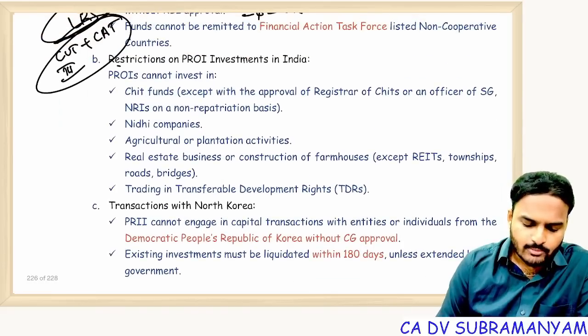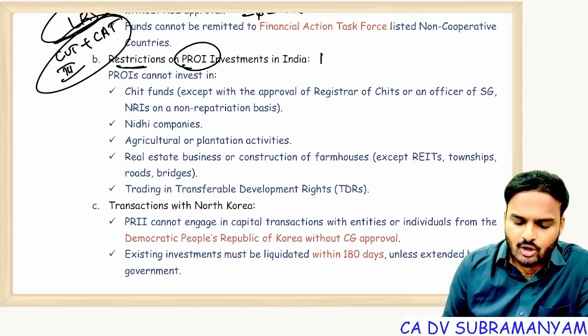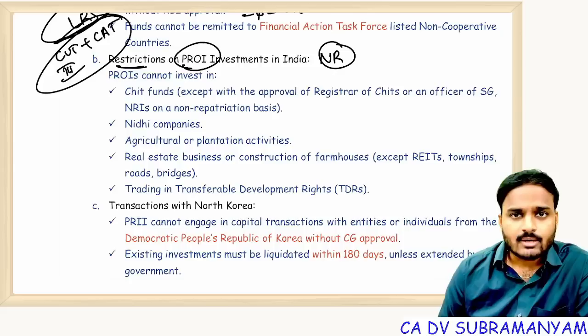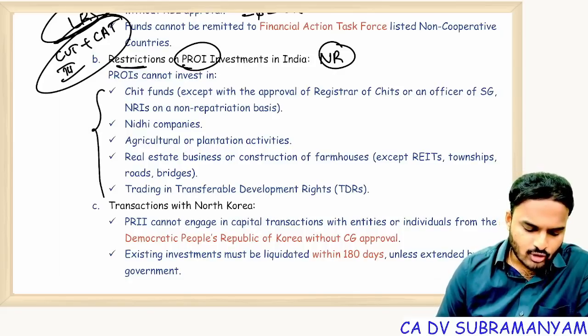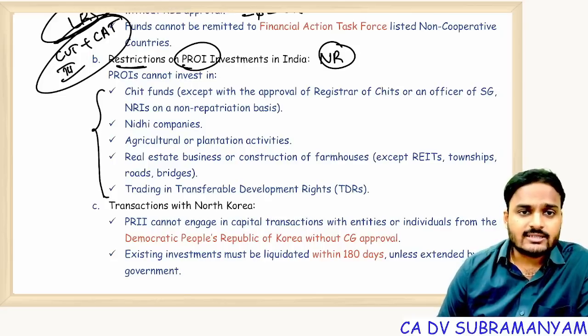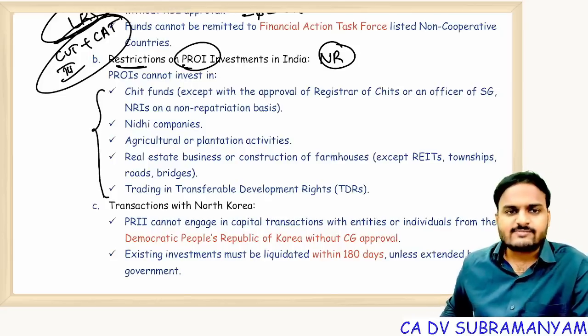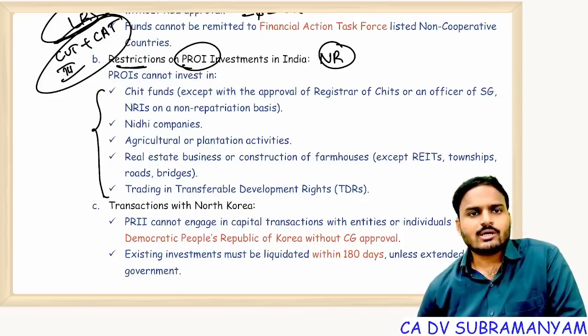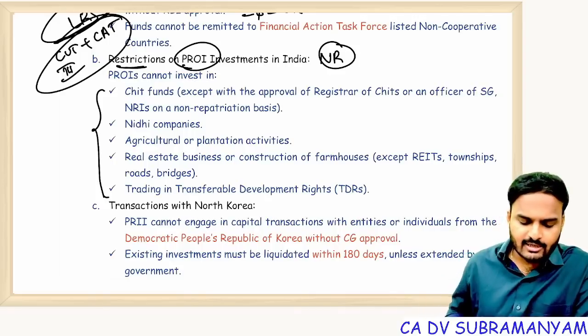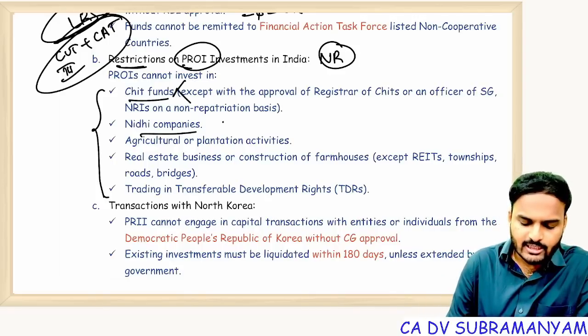Now, prohibitions. This prohibition is on non-residents. I'm not talking about residents, I'm talking about non-residents. They cannot invest their money in India for these 5 purposes. So what are those things? They cannot invest in chit funds. They cannot make investment in Nidhi companies. Chit funds not allowed. Nidhi companies not allowed.